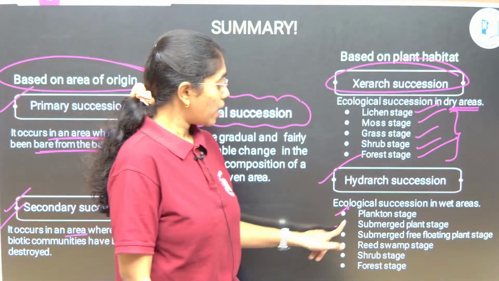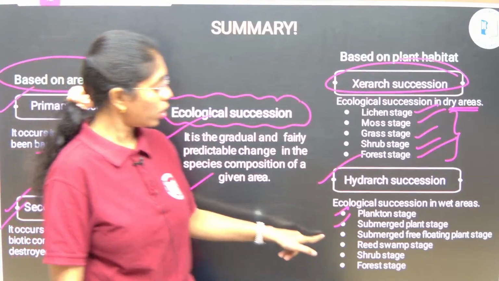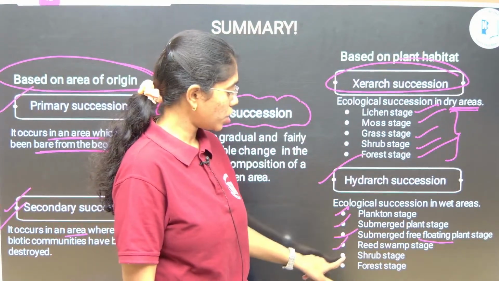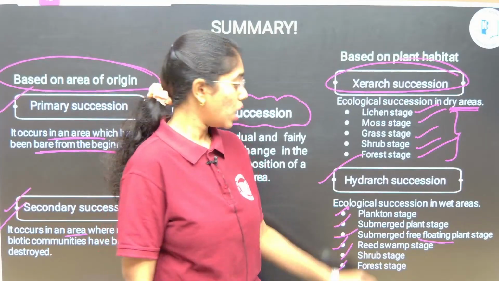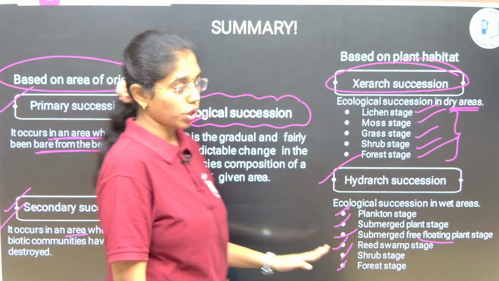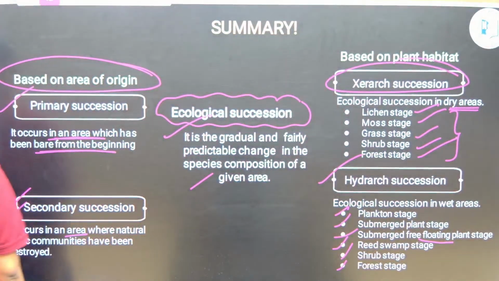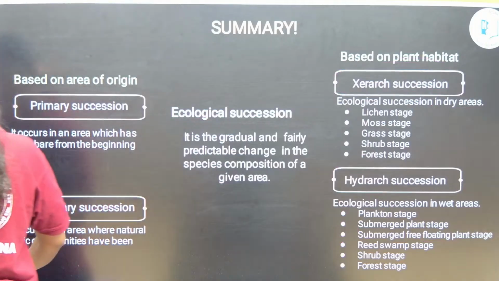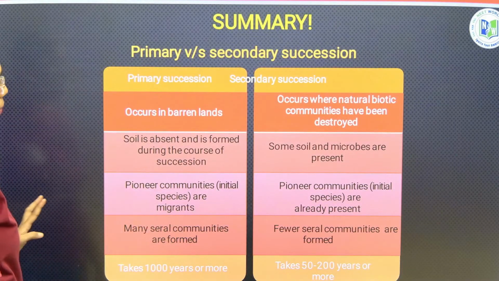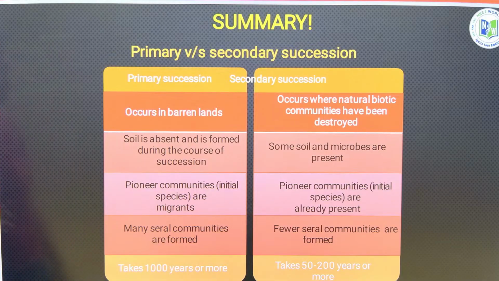Next is submerged plant stage, followed by submerged free floating plant stage, reed swamp stage, shrub stage and forest stage. These are the 6 stages that you see in Hydrarch succession. Clear till here, ma? Any doubt anywhere? Yeah. At the end if you see clear differences, crystal clear differences between primary and secondary succession.